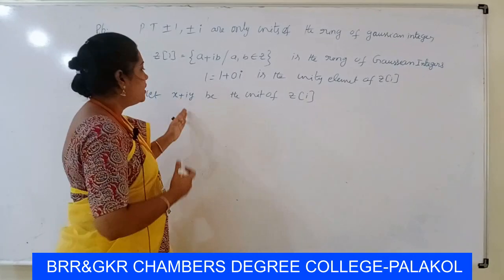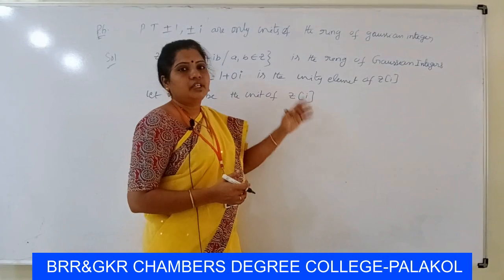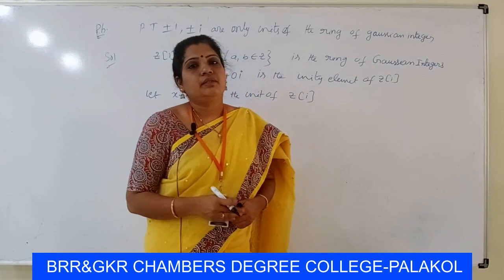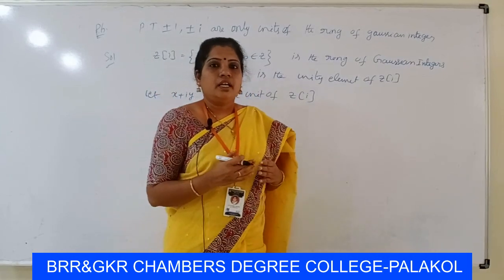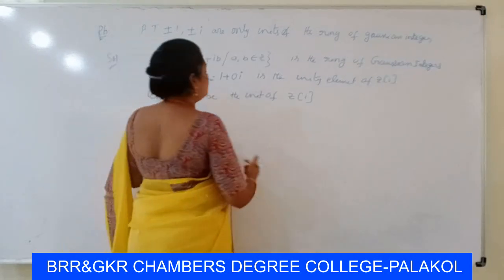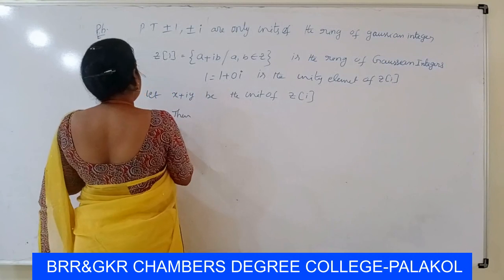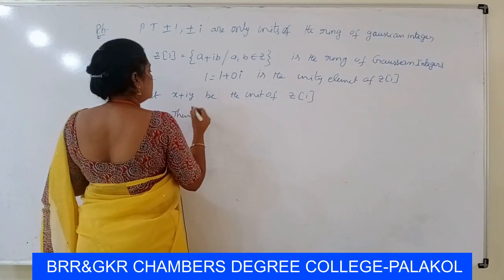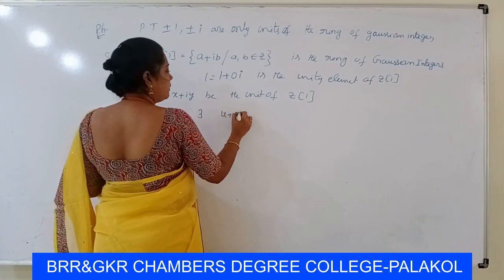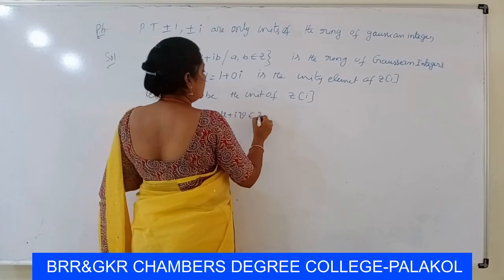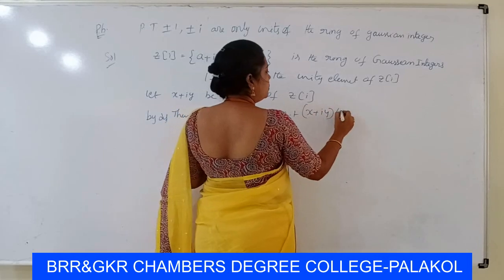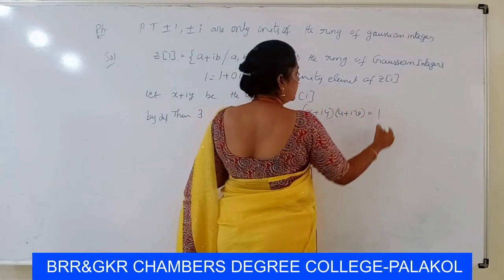Here we take x plus iy to be a unit of Z[i]. By the definition of a unit, there exists some other element b belonging to R such that ab equals 1. Here a is x plus iy. We take another element, b, equal to u plus iv, belonging to Z[i], such that (x plus iy)(u plus iv) equals the unity element 1.